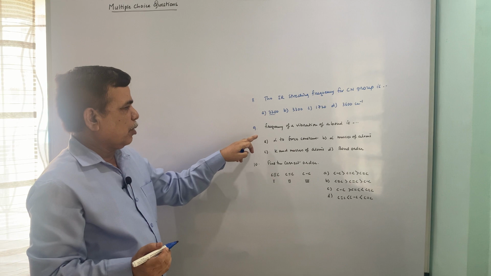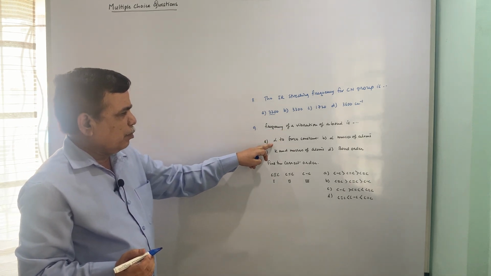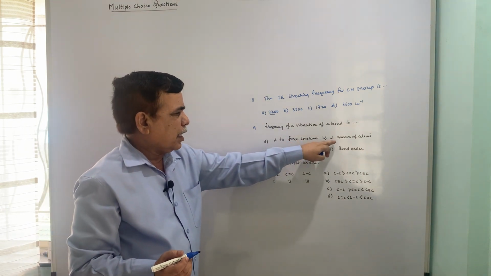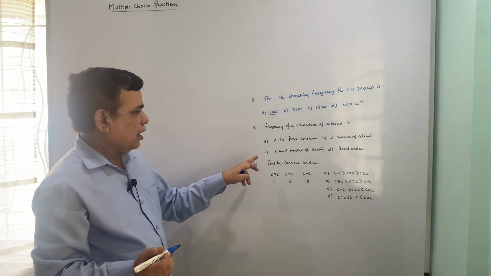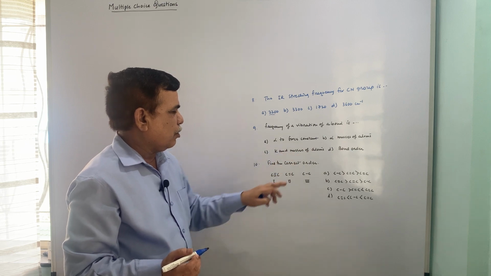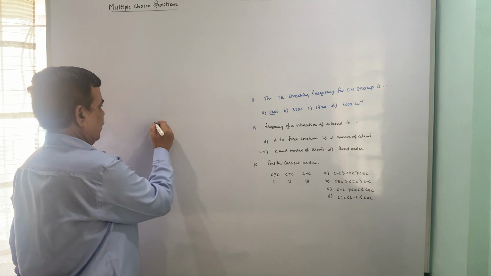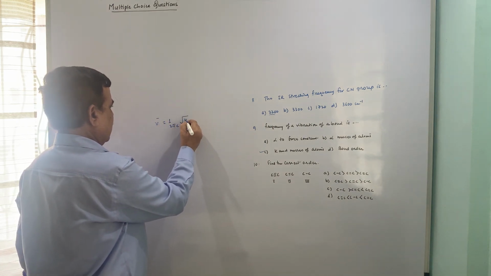Then coming to the ninth problem, frequency of vibration of a bond is directly proportional to force constant, that is correct. Directly proportional to masses of atoms, that also looks okay. Then bond order, and then K and masses of atoms. So this third option is correct. We have seen that it is 1 upon 2 pi c times square root of K upon mu.